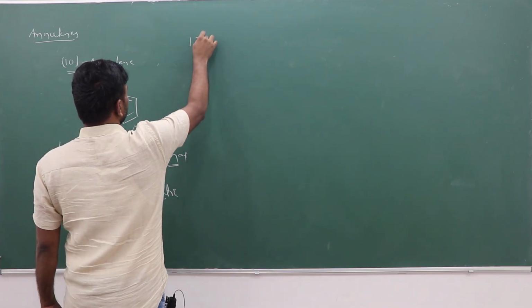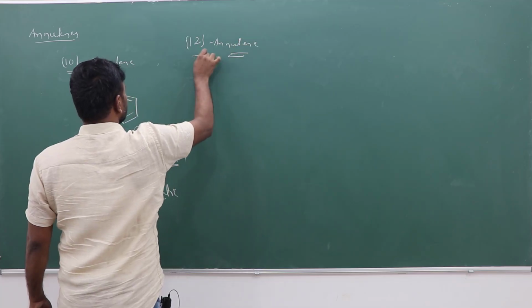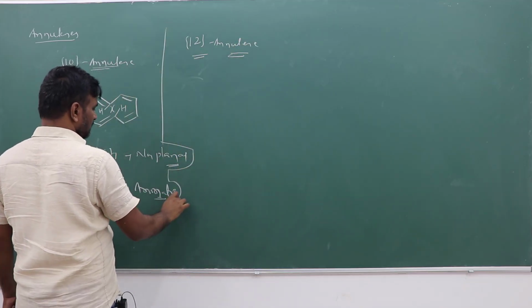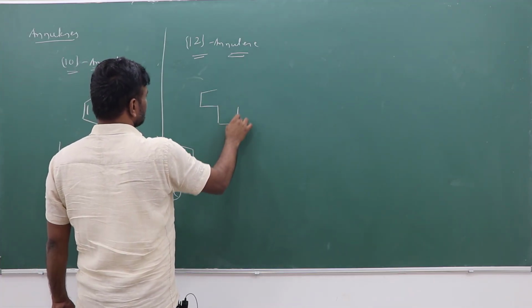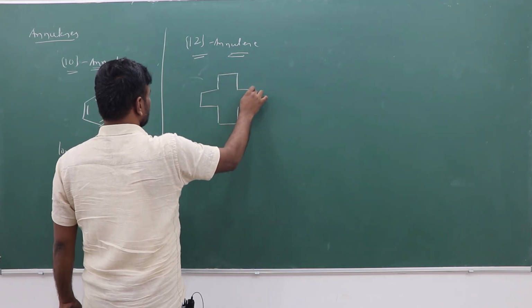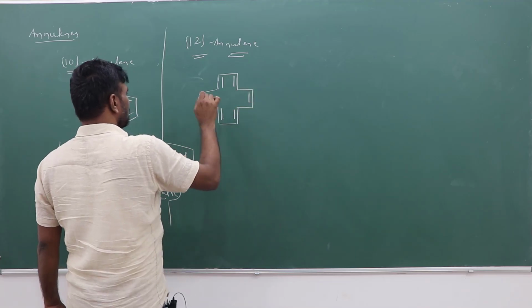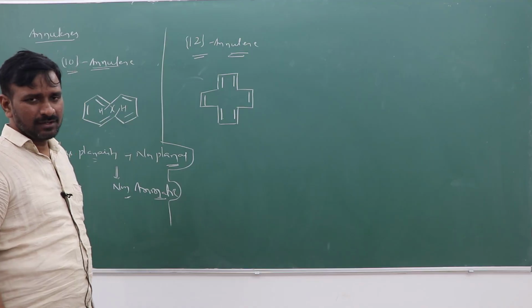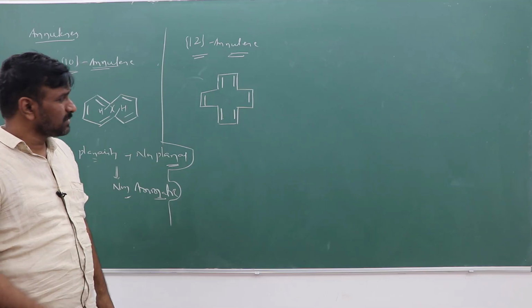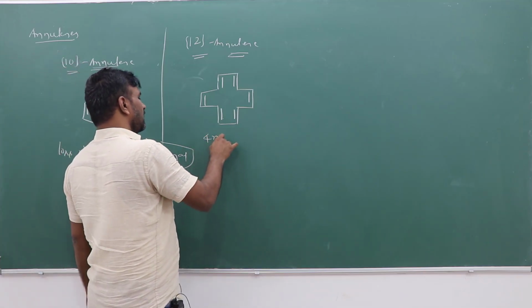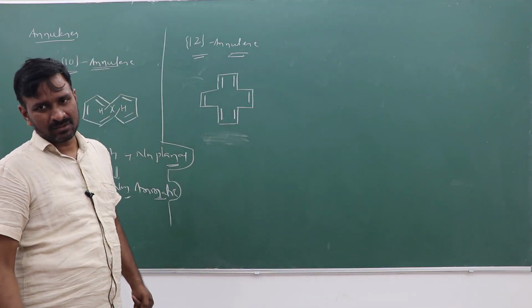If it is 12 annulene, is this 12 annulene aromatic, non-aromatic or anti-aromatic? 12 annulene looks like this, so 12 carbon atoms will be there. This 12 annulene follows the 4n pi electron rule.